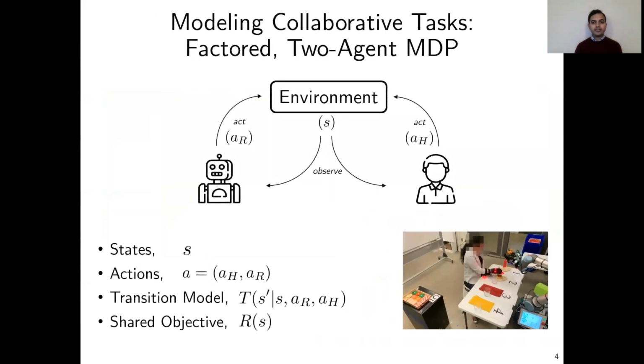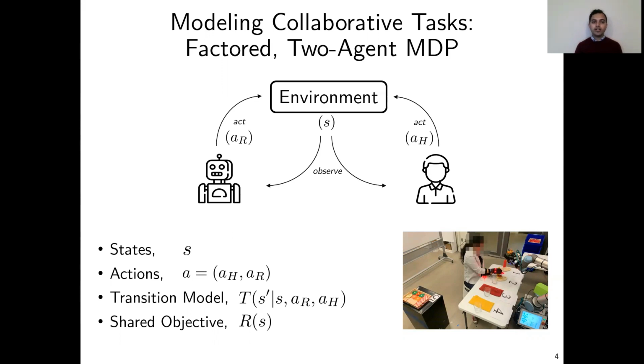To formalize such tasks of interest, we use the factored agent MDP model. The choice of this model is motivated by prior art, and here we describe our task with this MDP. The state of this MDP describes the features that are important to describe the task. For example, the position of the human, the joint angles of the robot, as well as the progress of the task. The action describes the joint action, that is action of both the human and the robot. In this example, this would correspond to task and motion primitives for each of the agents.